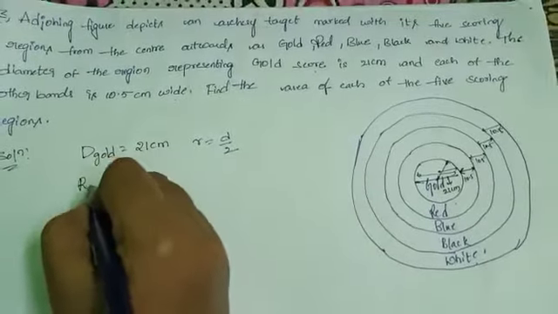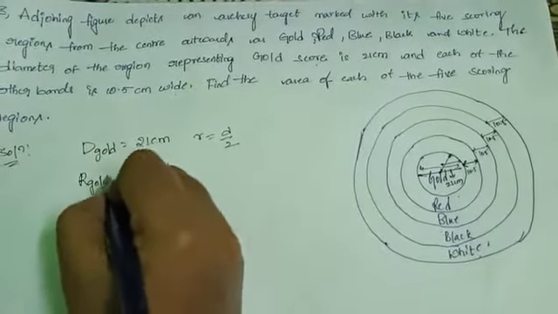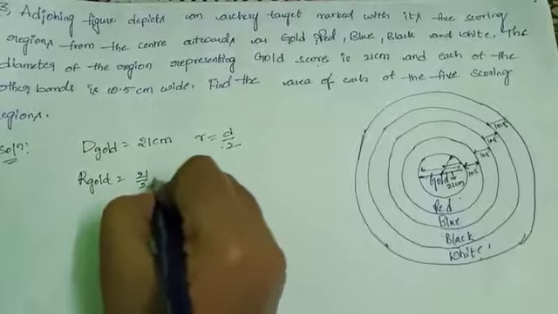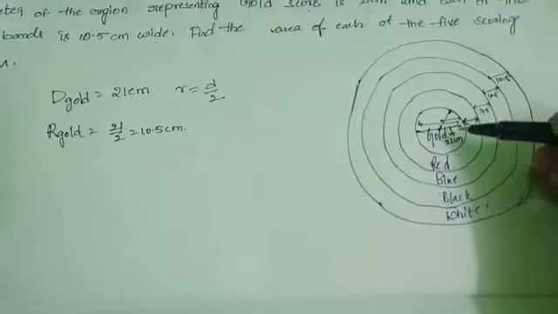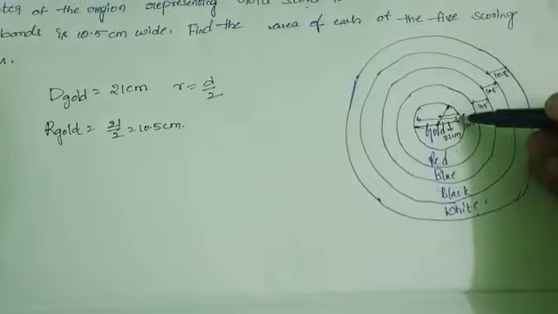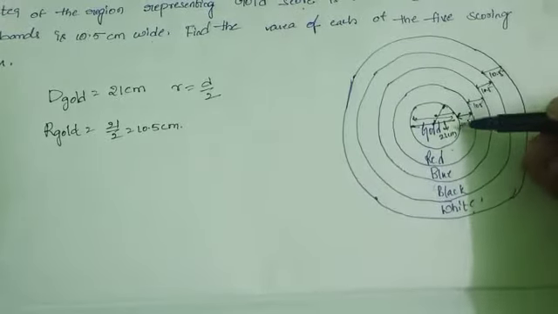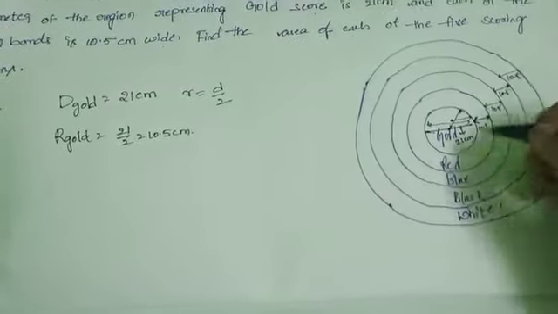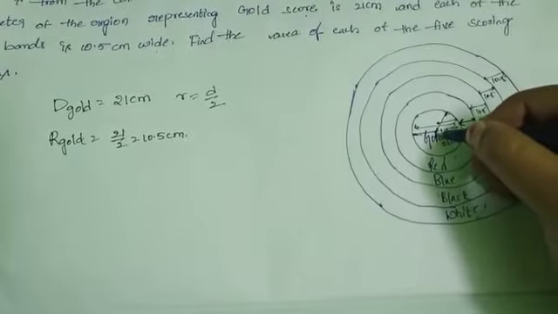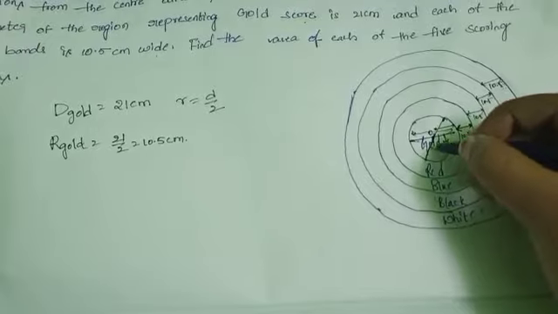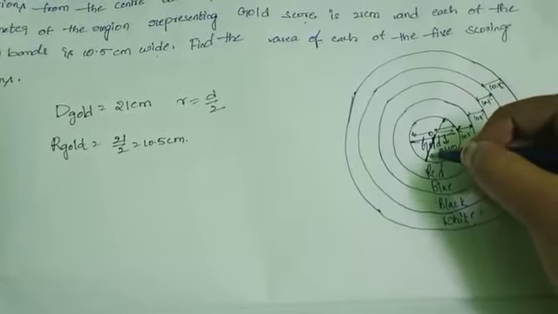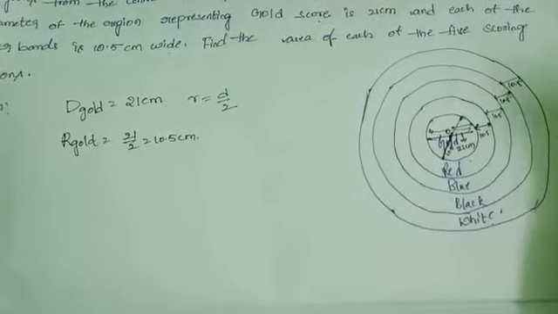So the radius of the gold region equals 21 by 2, which is equal to 10.5 centimeters. Here the gold region radius equals 10.5 centimeters. This is center O, radius equals 10.5 centimeters.